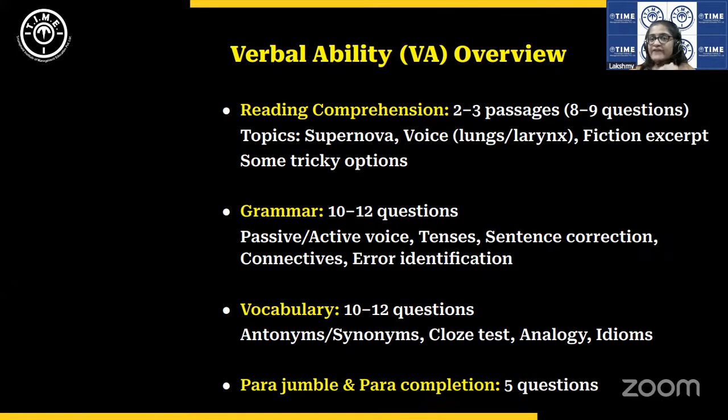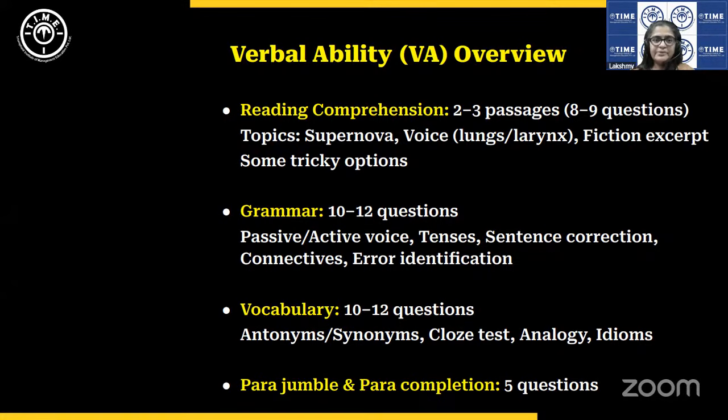We did not have to unscramble the sentences. We just had to find the part with the error. But since it is in jumbled order, it can get a little tricky. Unless you know the right order, you will not be able to find the grammatical error. Right? So this may have been slightly tricky, but nothing very, very unusual. Grammar also was easy to moderate.